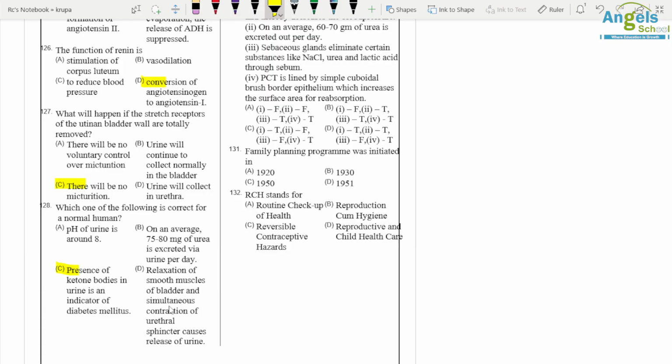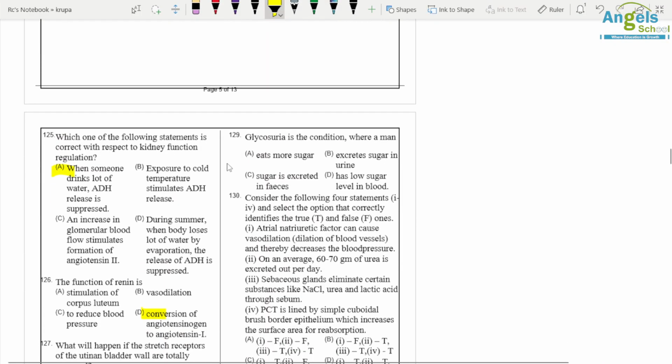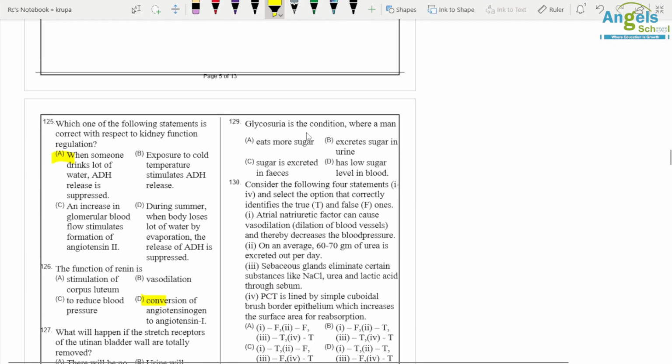Relaxation of the smooth muscle of the bladder and simultaneous contraction of the urethral sphincter cause release of the urine. So here D is the correct option. Glycosuria is the condition where a man excretes sugar in urine.